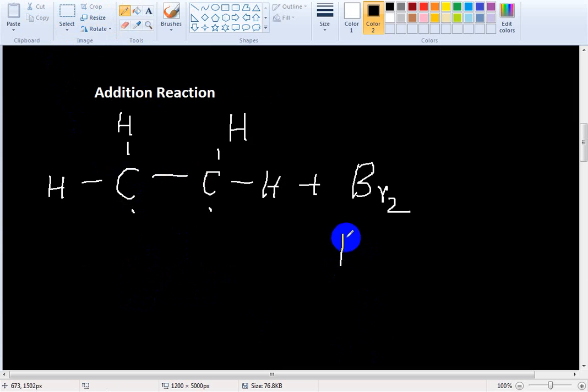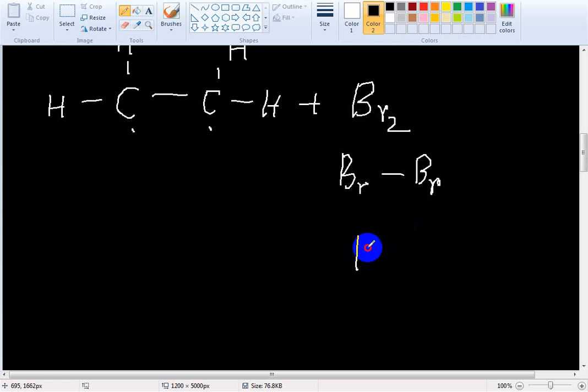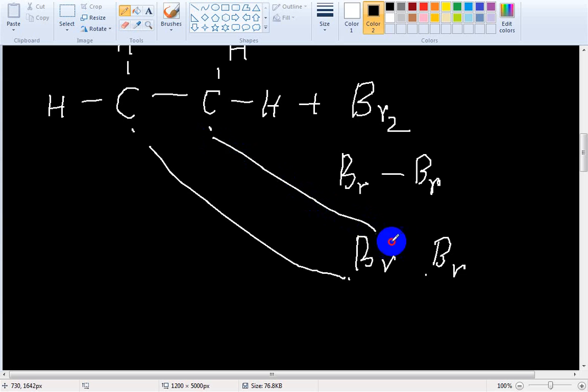Bromine contains a bromine-bromine sigma covalent bond, so each bromine contains 1 electron. This bromine and this bromine each form a bond by sharing.